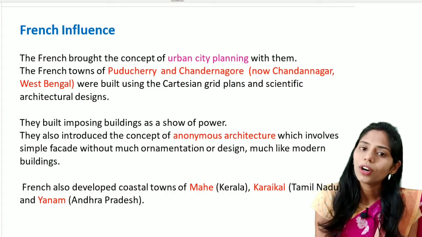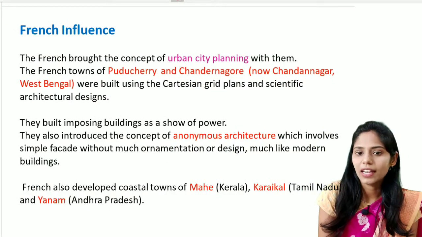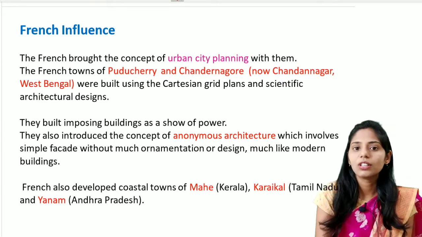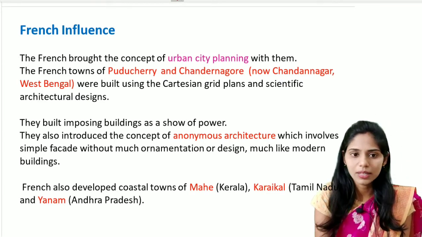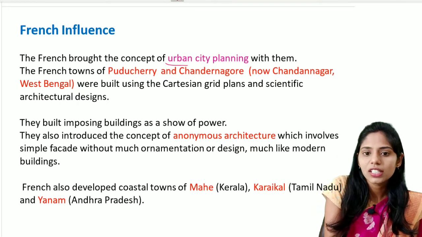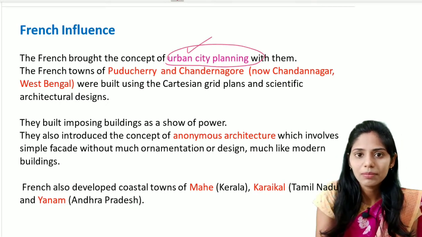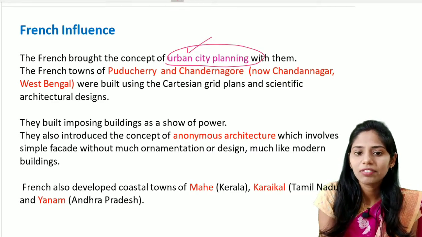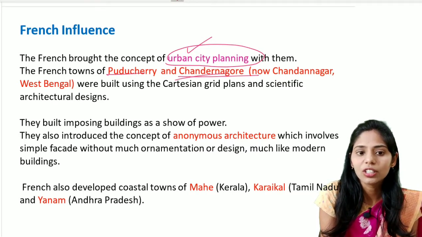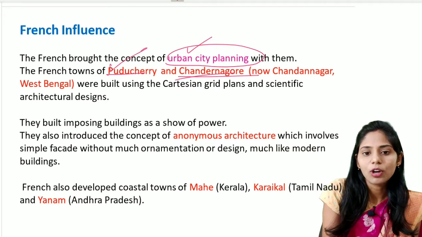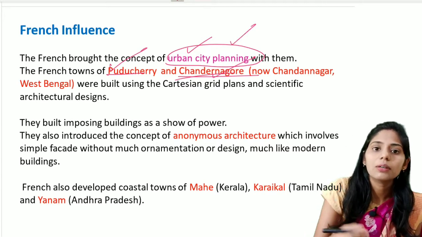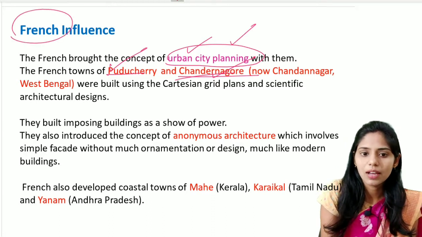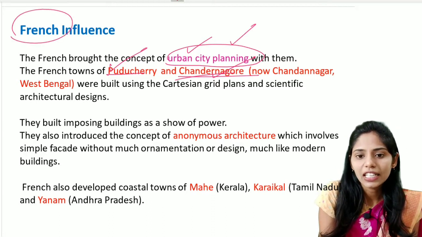Here the French brought a new concept, that is urban city planning. This was very famous during the 16th century, mainly in Italy. So the French brought this urban planning with them into India, and we see this type of architecture mainly reflected in Pondicherry and Chandranagar. In Pondicherry and Chandranagar, we see an urban city plan that was influenced by the French. And they used the Cartesian grid plan.